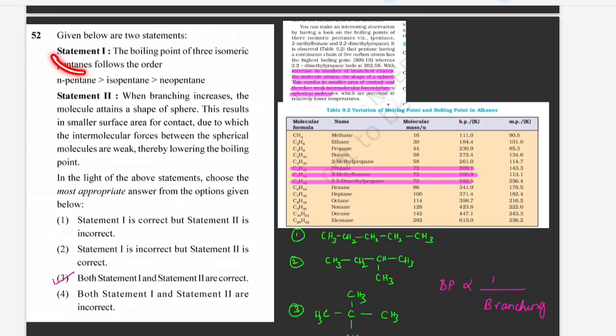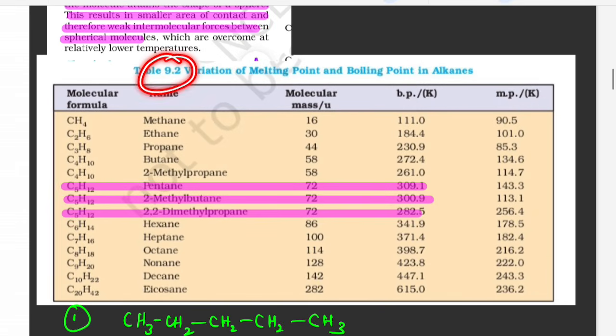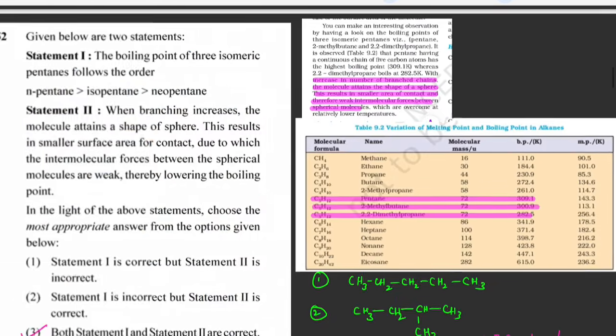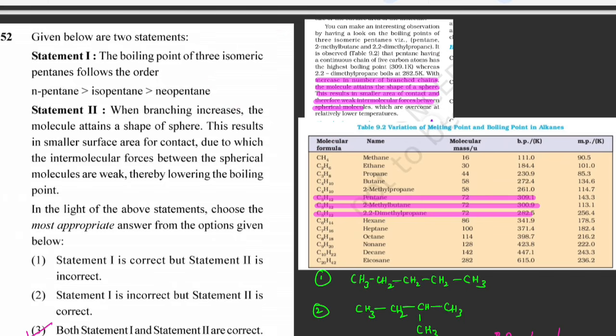Here you can see statement questions are given. These are moderate type questions. Given below are two statements. The first statement is, the boiling points of 3 isomeric pentanes are as follows: n-pentane is greater than isopentane is greater than neopentane. They are asking about boiling point. Refer to this table, that is 9.2. You can see pentane, isopentane, neopentane are given, and see their boiling points. It is decreasing in this direction: 309, 300, 282. So the statement given here is correct.